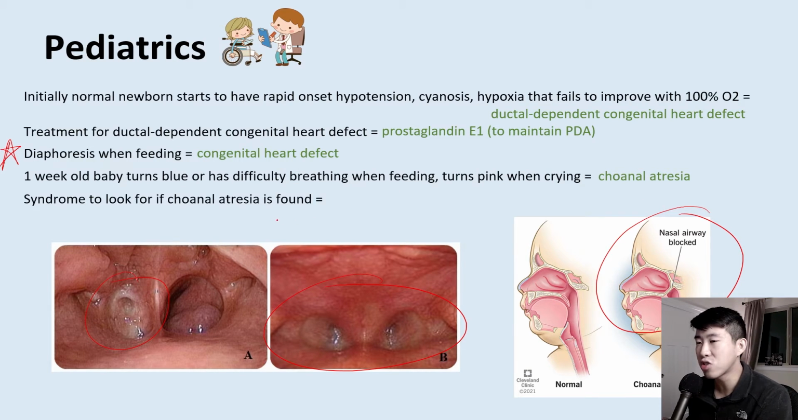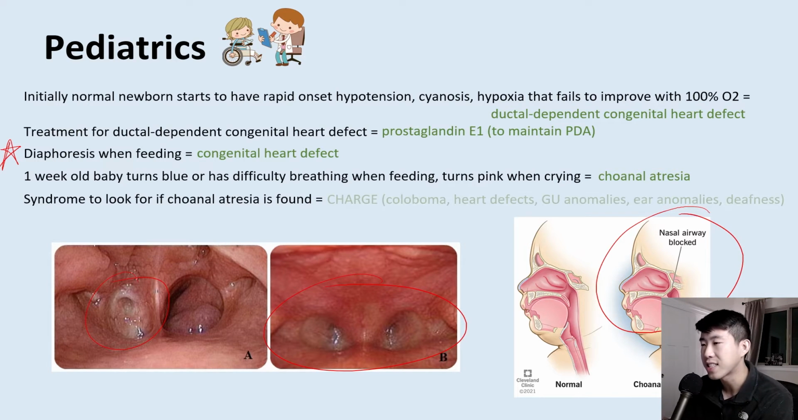And what is a syndrome of different things you should look for if choanal atresia is found? That's going to be the CHARGE syndrome, which describes coloboma, which is where the iris is abnormal, heart defects, GU anomalies, ear anomalies, and deafness. So CHARGE, that's an important syndrome to know about.